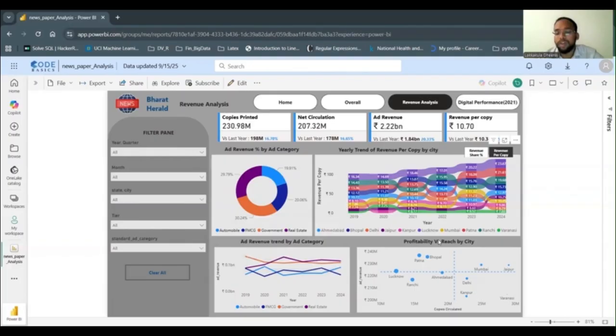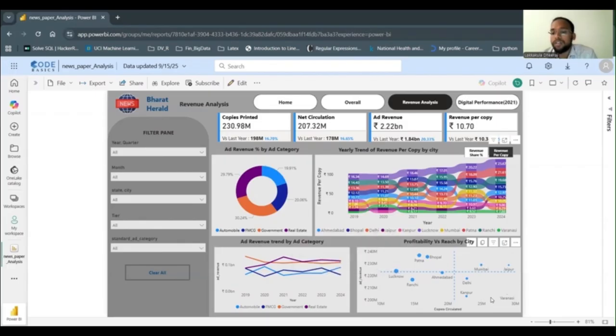In this chart, we can clearly see the profitability versus reach by city. Here I have used a scatter chart, and the vertical line and horizontal line are the median of the copies circulated and the median of the ad revenue. So now it's divided into four quadrants. In the first quadrant, we can see fewer copies circulated and high ad revenue. So with fewer copies circulated, we will get high revenue. Patna, Bhopal, and Lucknow come in that place.